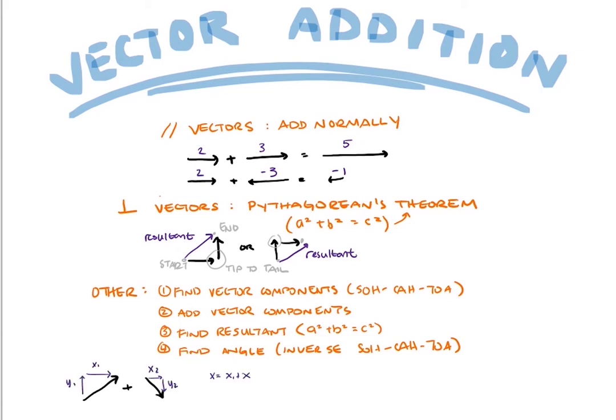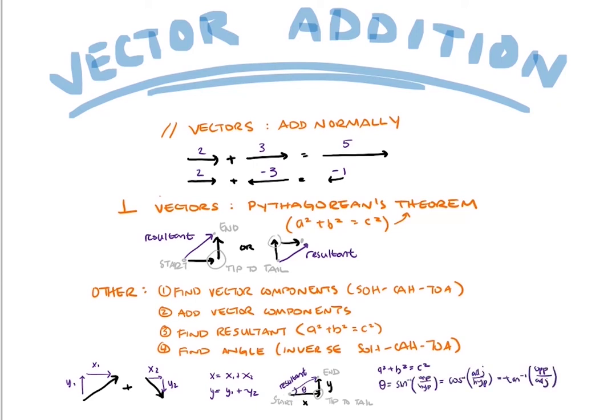Next, add their x and y components as you would for parallel vectors. Then, find the resultant vector using Pythagorean's theorem. And finally, find the angle using inverse of SOHCAHTOA.